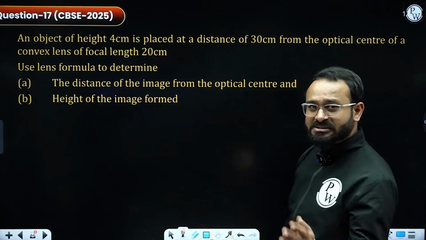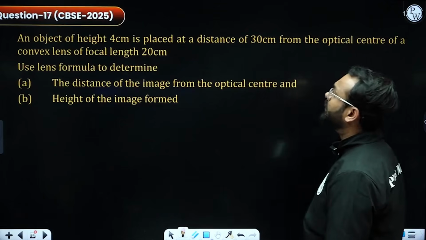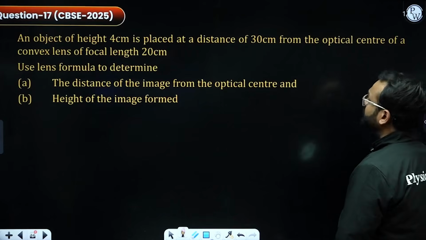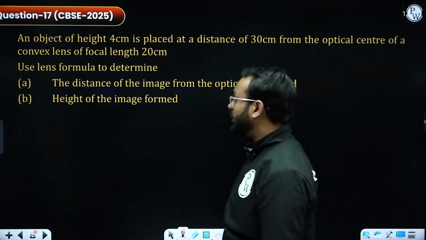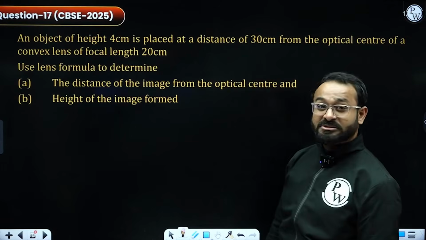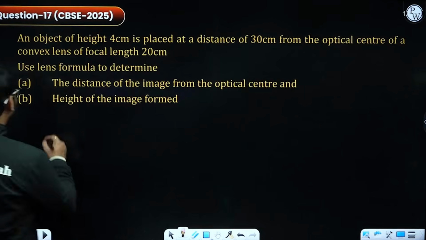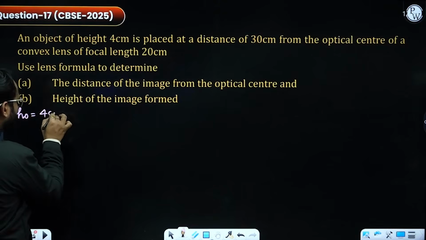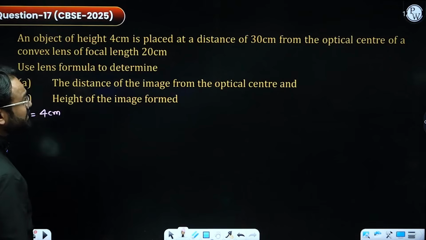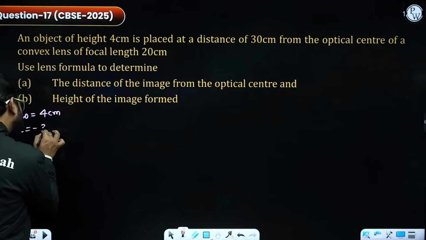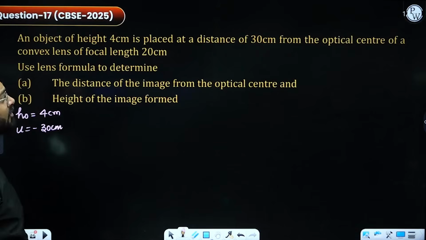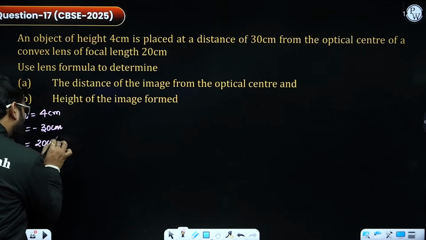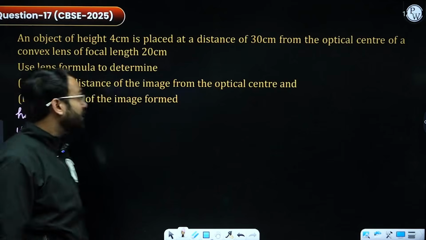This question was asked in the previous year. An object of height 4 centimeter is placed at a distance of 30 centimeter from the optical center of a convex lens of focal length 20 centimeter. Now they ask something serious. Okay, let's do it. What are the values given to us? The height of the object is 4 centimeter. Placed at a distance of 30 centimeter, that means the object distance is negative 30 centimeter, from the optical center of a convex lens of focal length 20. Because it is a convex lens, the focal length will be considered positive.